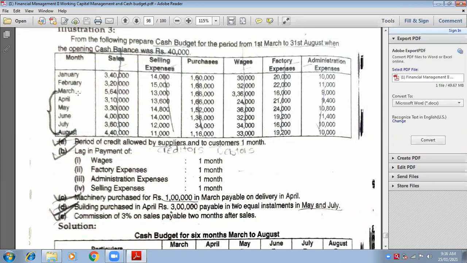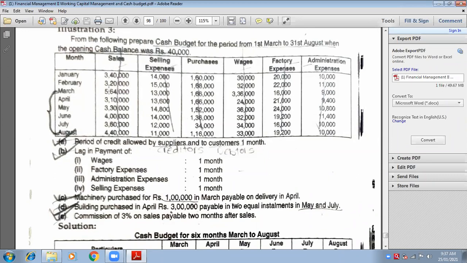So tell me the answer for March. March is 1 month following of which month? When you want to fill the answer of March, you have to look at the month of February, because he says 1 month following. February.